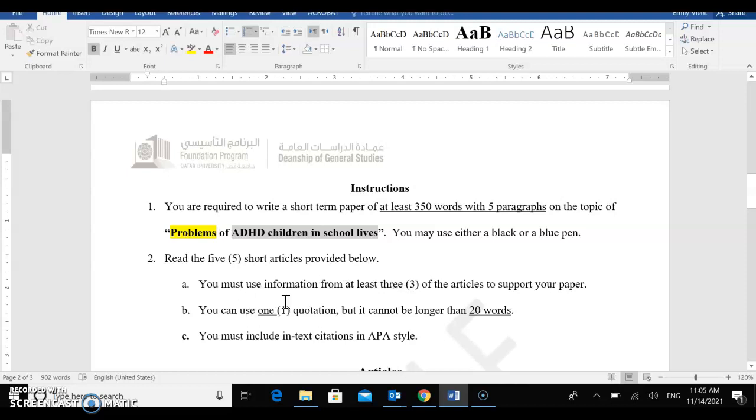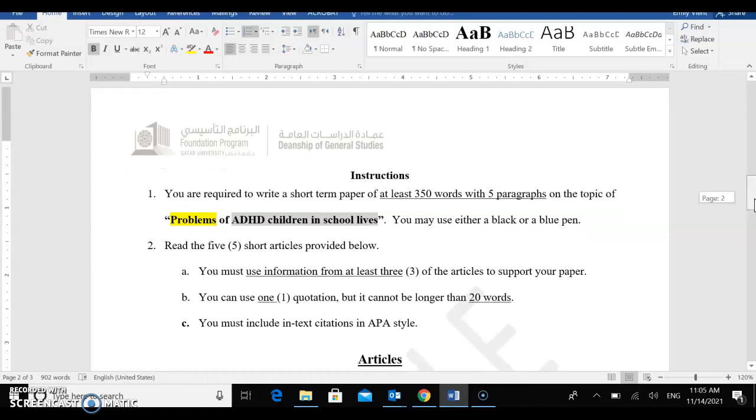You can use 1 quotation if you don't want to paraphrase. If you want to put a quotation, that's okay, but it cannot be longer than 20 words. And you must include in-text citations in APA style. So you have to know how to do basic in-text citations for the final exam, because in your body paragraphs you need to include those. Don't need to worry about end of text citations for the final exam.